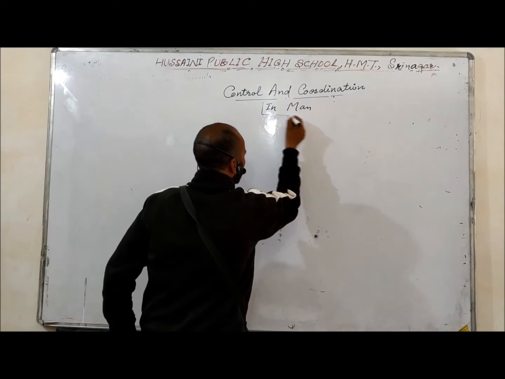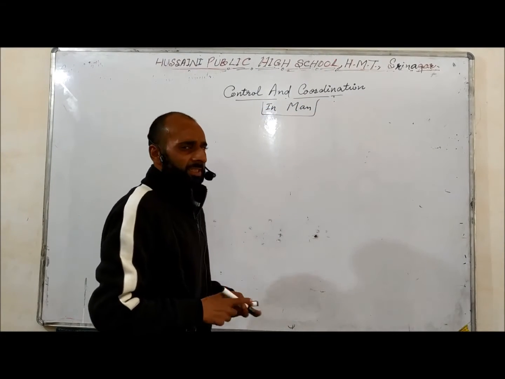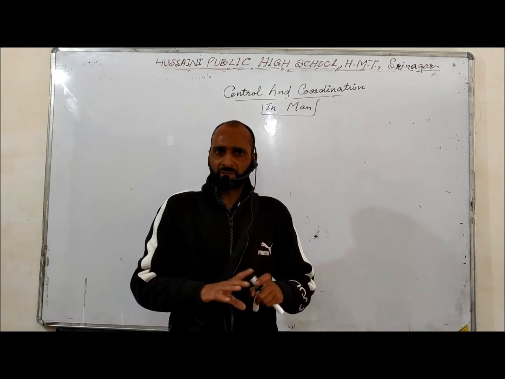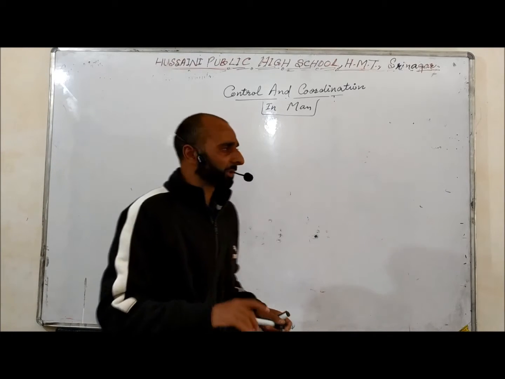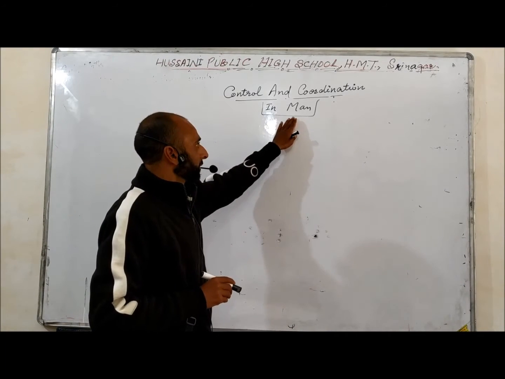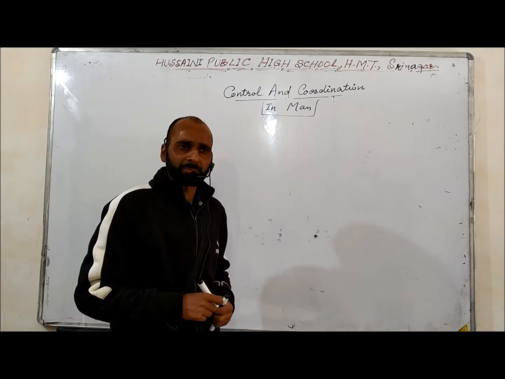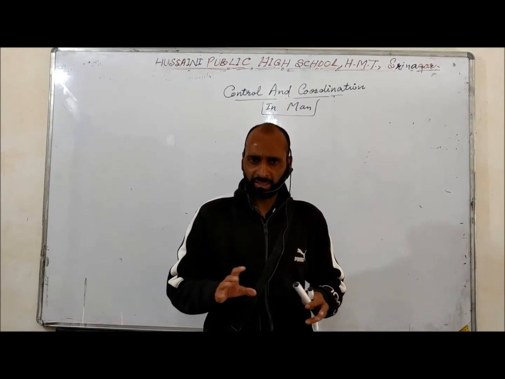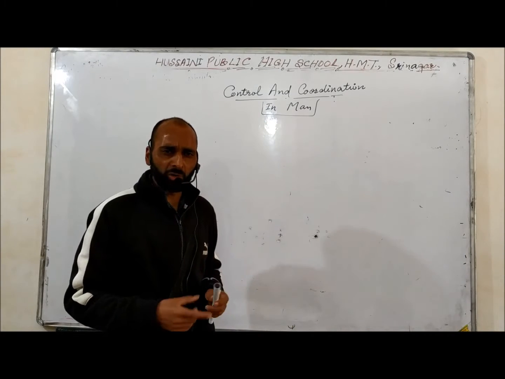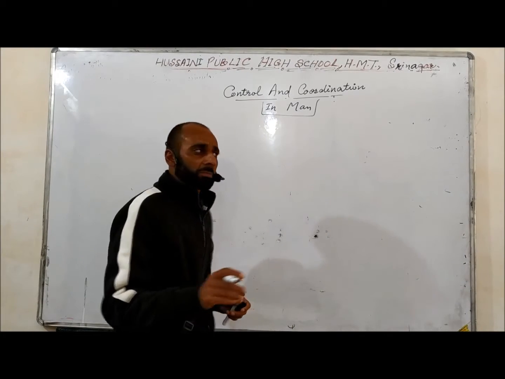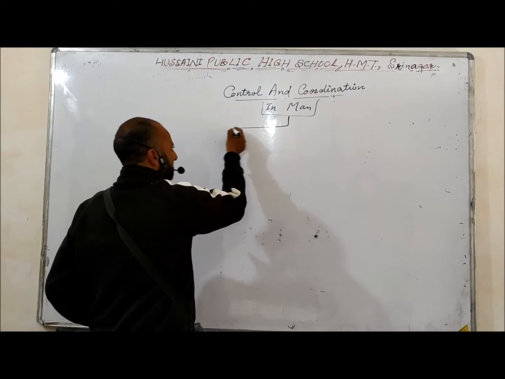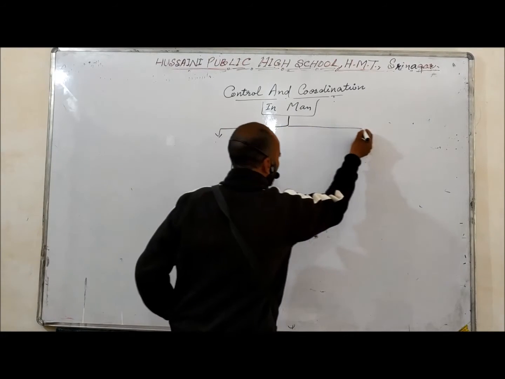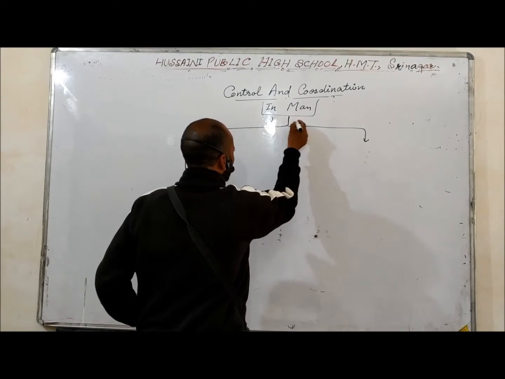In your syllabus, especially, we have to discuss the control and coordination in case of human beings, in case of man. Okay. Now, control and coordination in man is performed by two systems. Remember, it is performed by two systems.